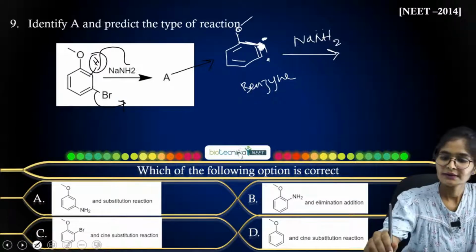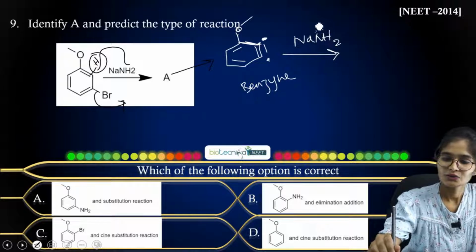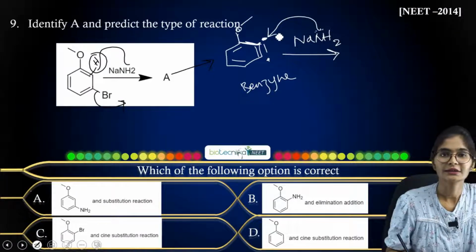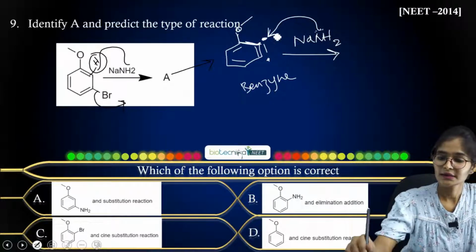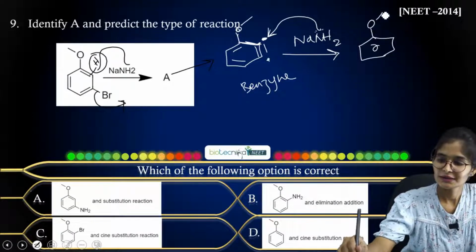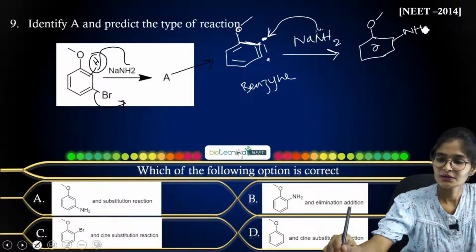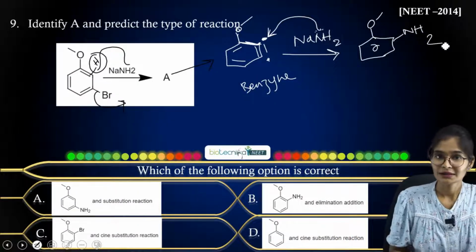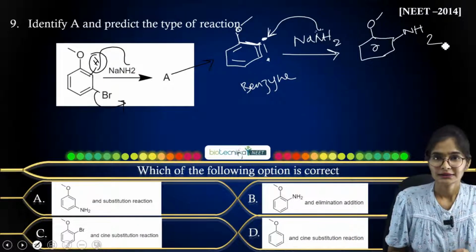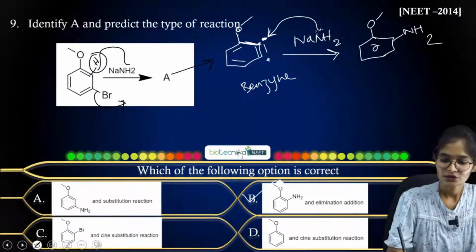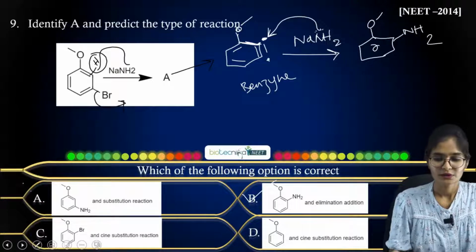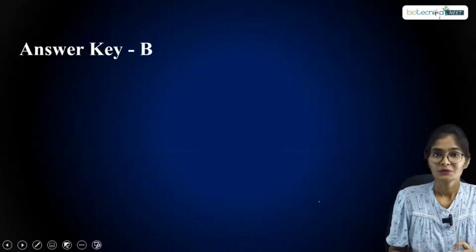The NH2 will act as the nucleophile, attacking this carbon, and you will get your ortho product, that is OCH3 here and NH2 here. So firstly you have eliminated and next you are adding, right? That's why the answer should be option B here. So what is your answer? It must be option B.